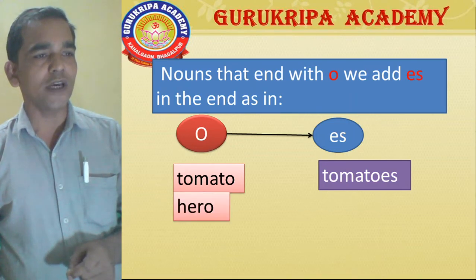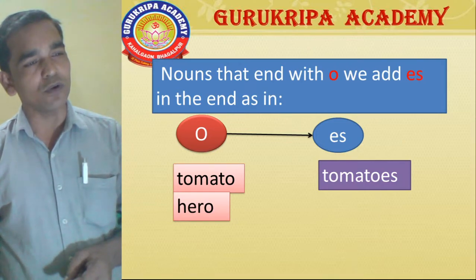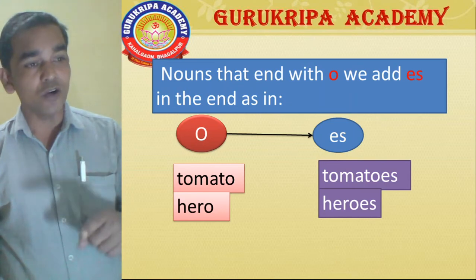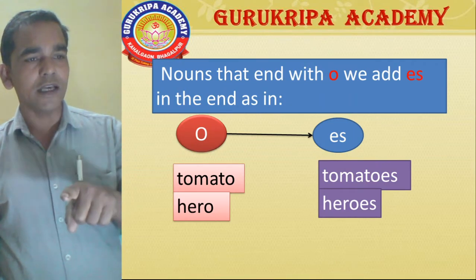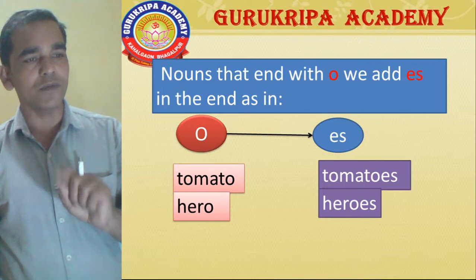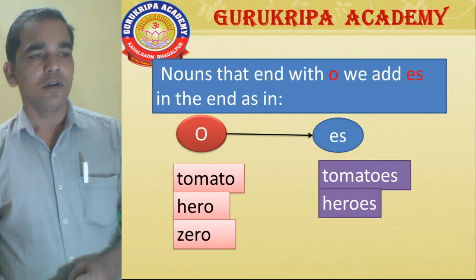My dear students, another example, HERO, hero becomes heroes. Hero ends with O and we add ES in the plural form, HEROES, heroes.